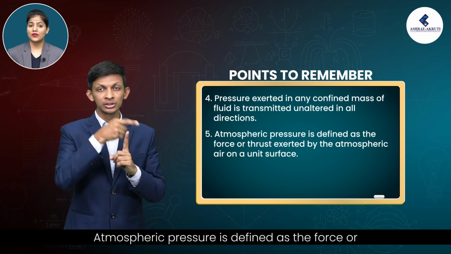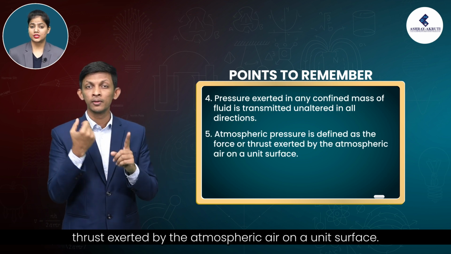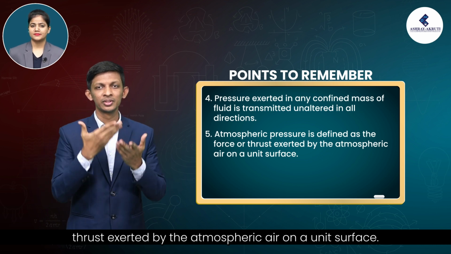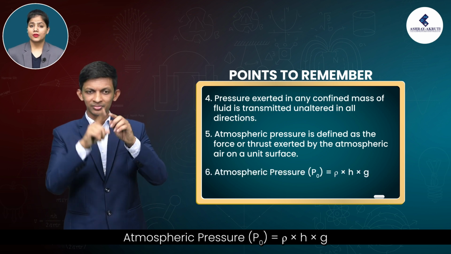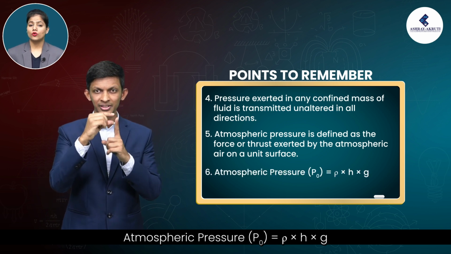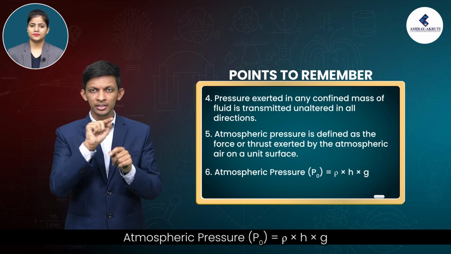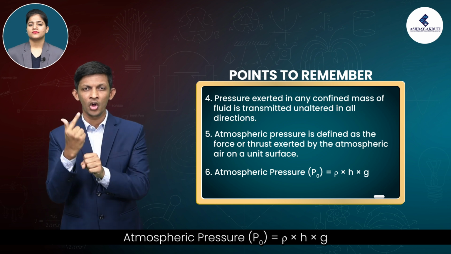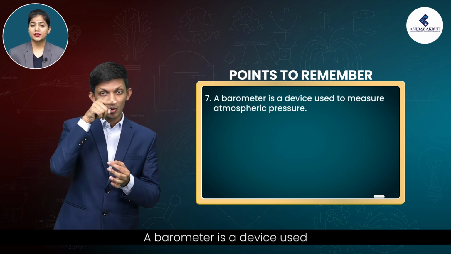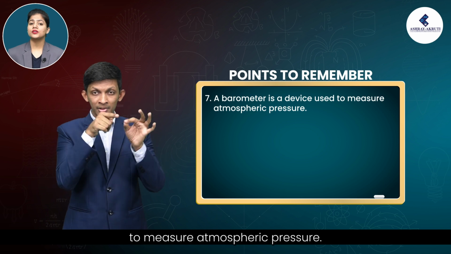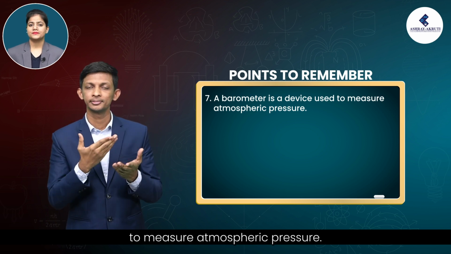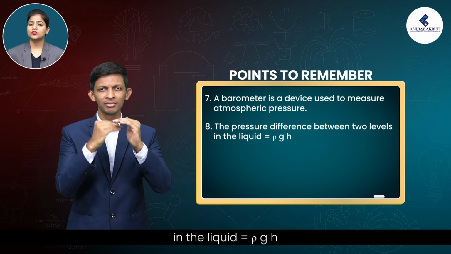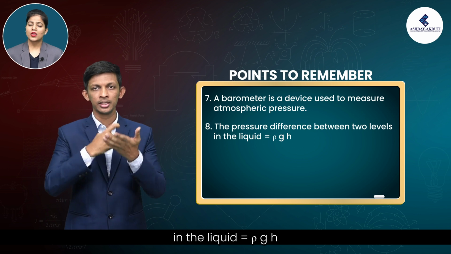Atmospheric pressure is defined as the force or thrust exerted by the atmospheric air on a unit surface. Atmospheric pressure P naught is equal to rho into h into g. A barometer is a device used to measure atmospheric pressure. The pressure difference between two levels in the liquid is equal to rho g h.